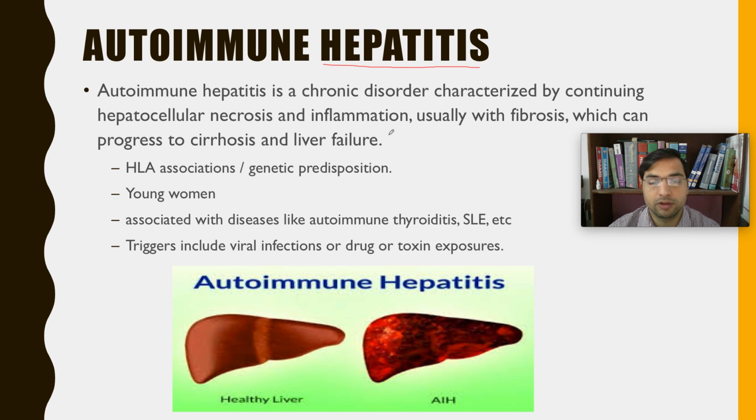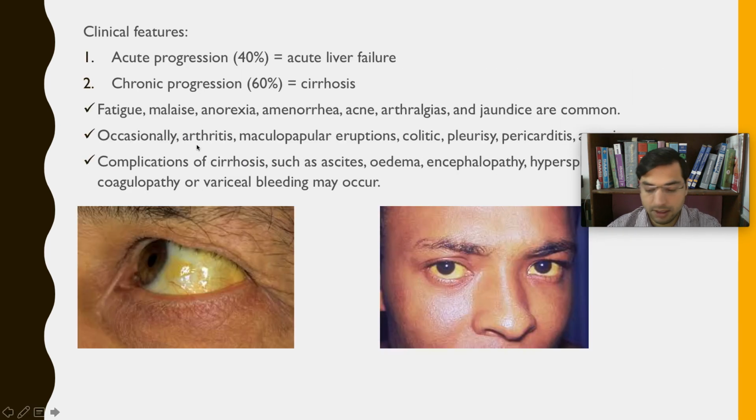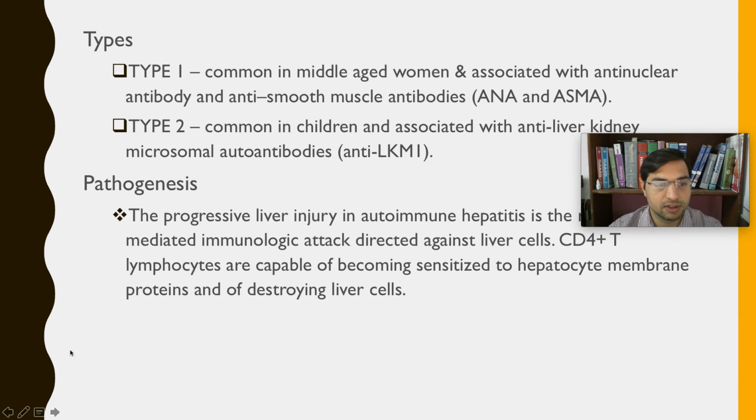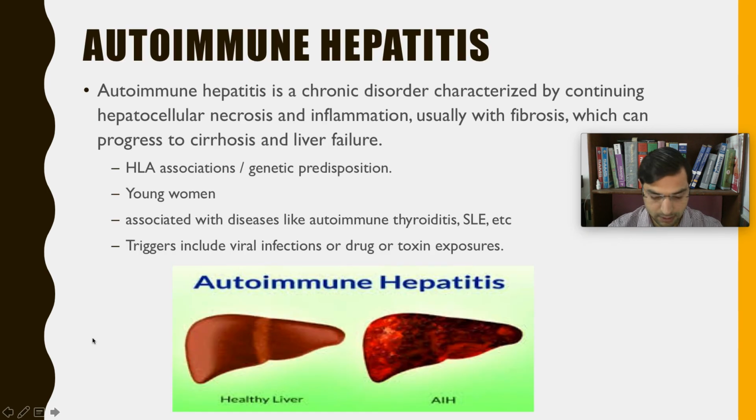Hepatocellular inflammation is the main process, and it is accompanied by fibrosis, right? Deposition of fibrin in the liver cells. Fibrosis can progress ultimately to cirrhosis and liver failure. Cirrhosis and liver failure we will study once again in the coming lectures.